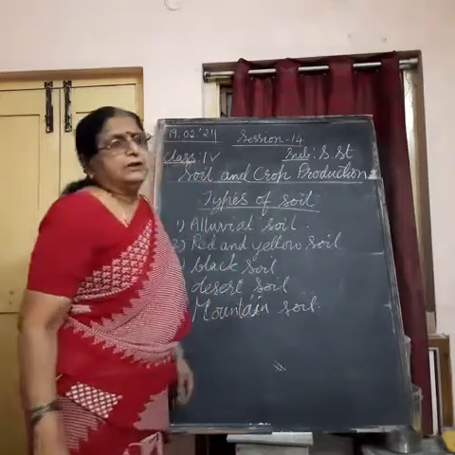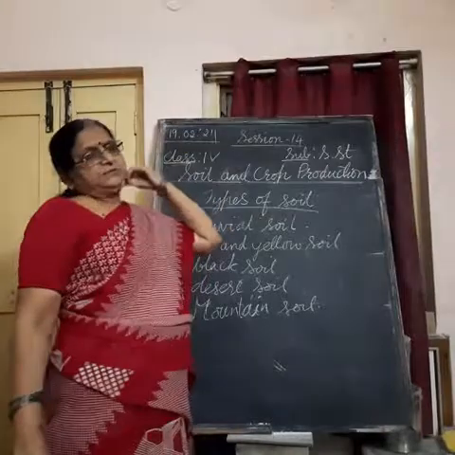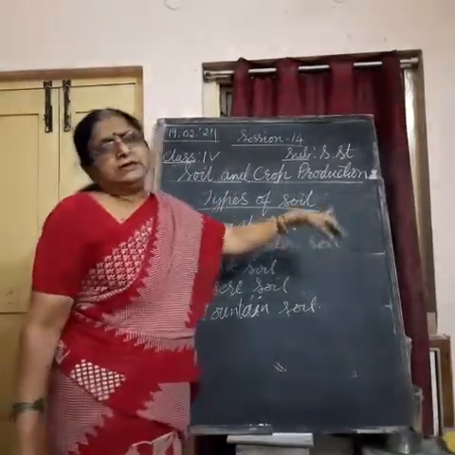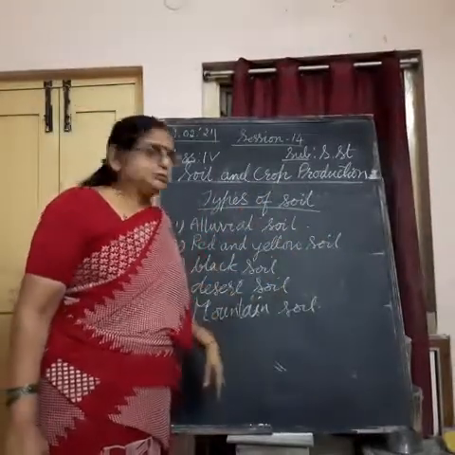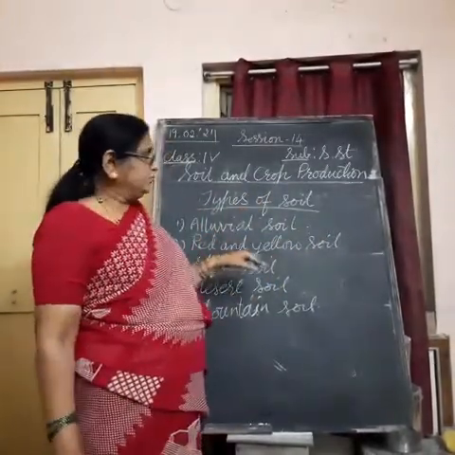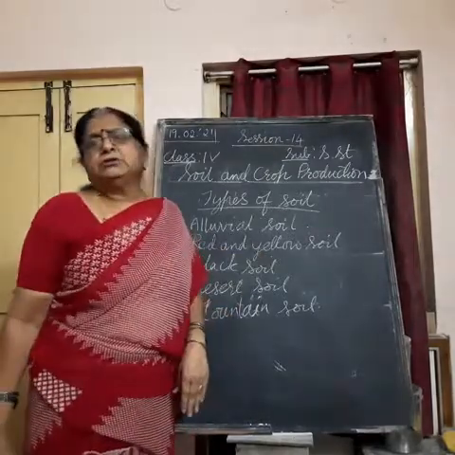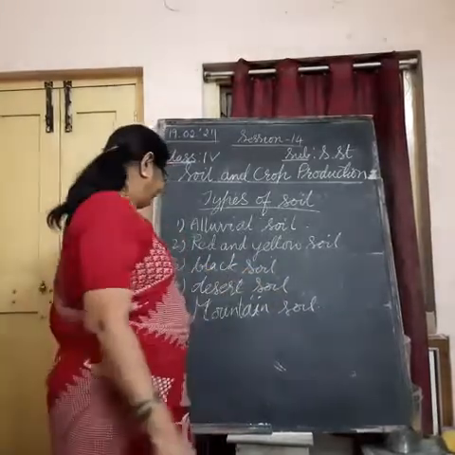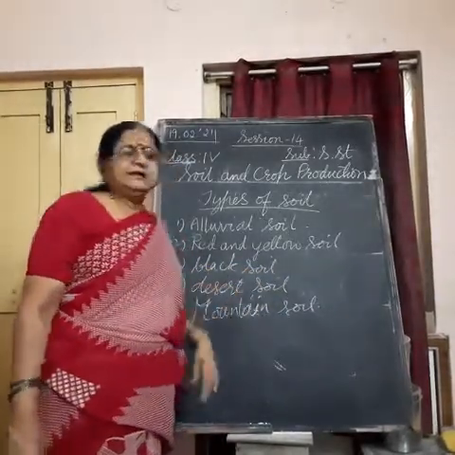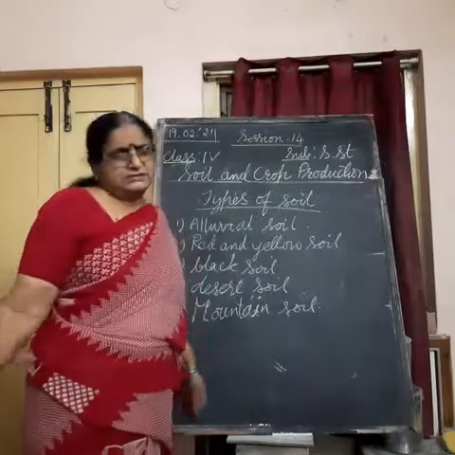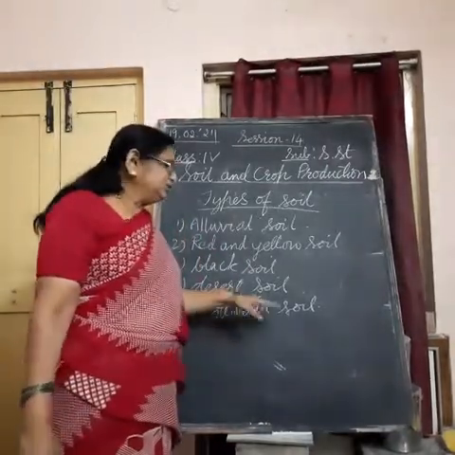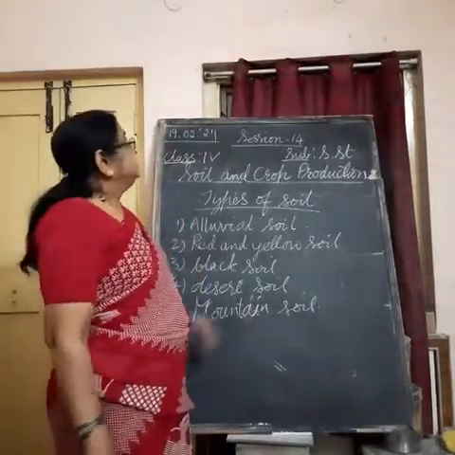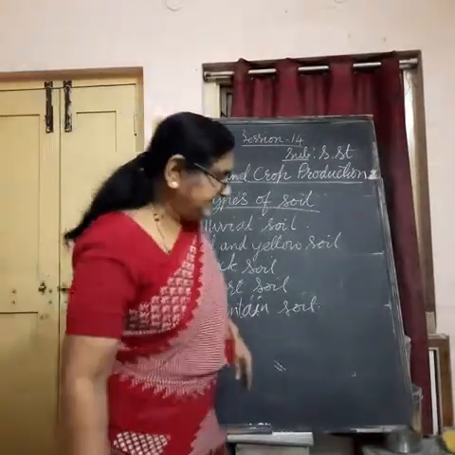In which physical division is which soil found? I will tell you shortly. Alluvial soil is found in the northern plain and coastal plain areas. Red and yellow soil is found around the mountains. Black soil is found in the plateau region. Desert soil is found in the desert, sand. And mountain soil is found on the slopes of the mountains. So, let us first know about alluvial soil.